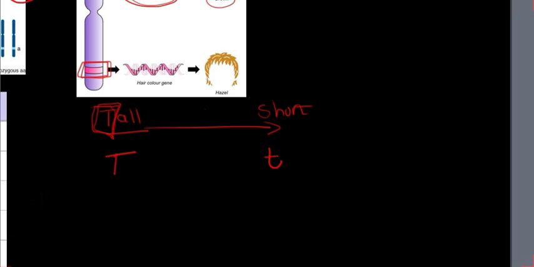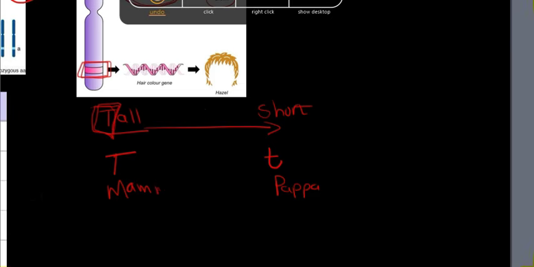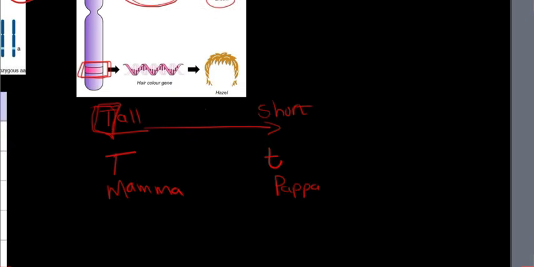Now remember, you get traits from both your parents, one from the maternal side and one from the paternal side. Your papa and your mama.